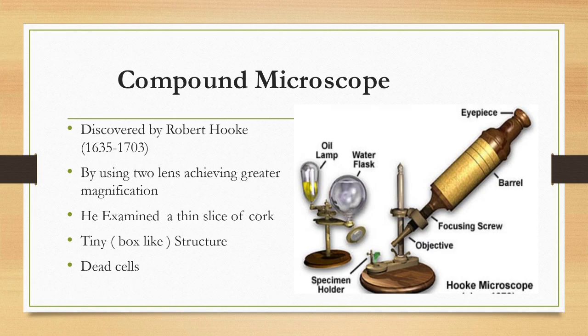The eyepiece is used to see the object. We keep our eyes over the eyepiece, and here there is a specimen holder, and there the specimen is kept, and there is an oil lamp. It passes the light to the mirror.